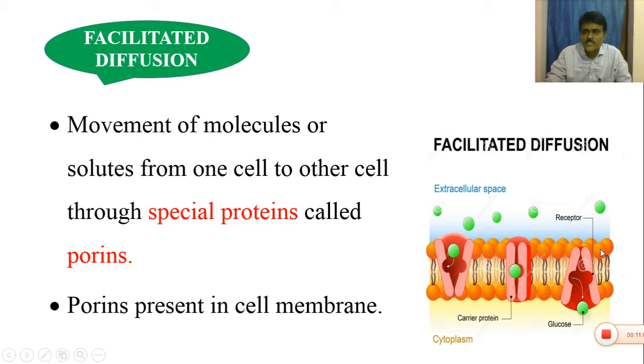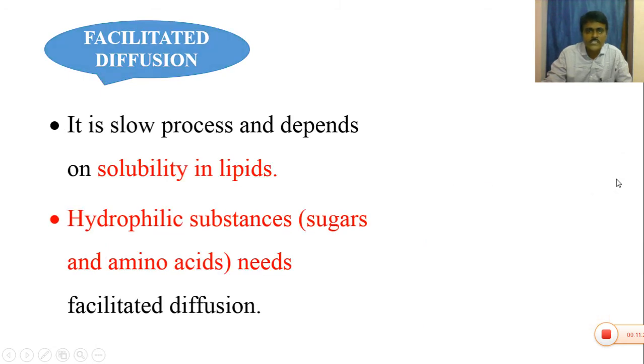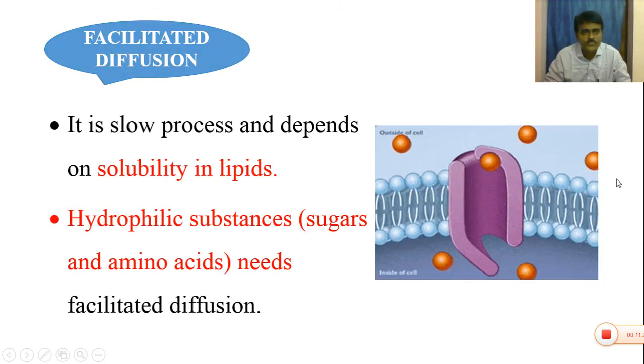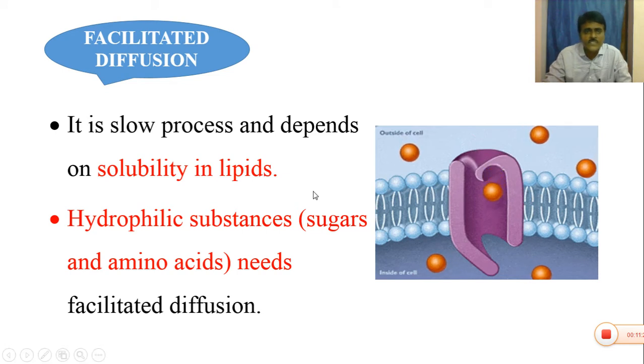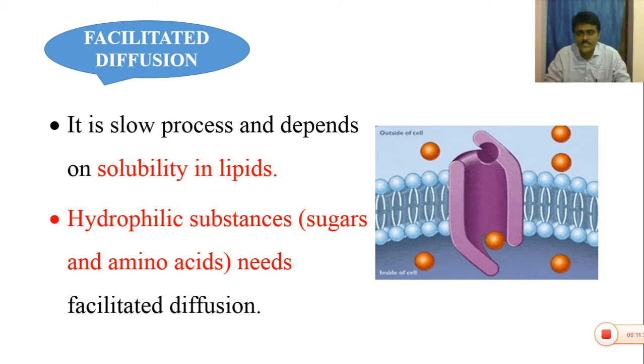This is the structure of the cell membrane. All the molecules present on the outer surface of the cell enter into the cell through the cell membrane. But the cell membrane also contains some special protein molecules. This is one porin, this is the second porin, and this is the third porin. These are the special protein molecules. Facilitated diffusion is a slow process and depends on solubility in lipids.